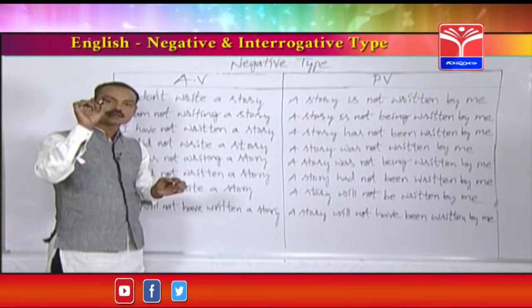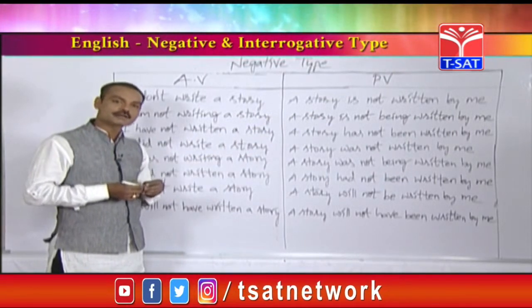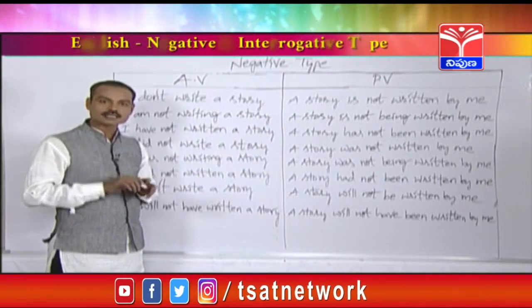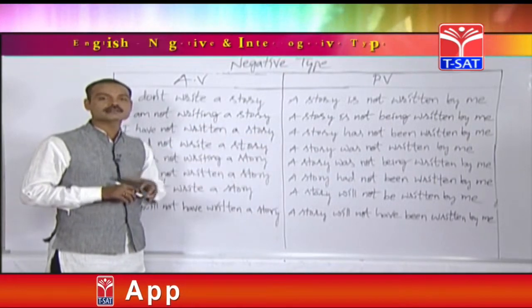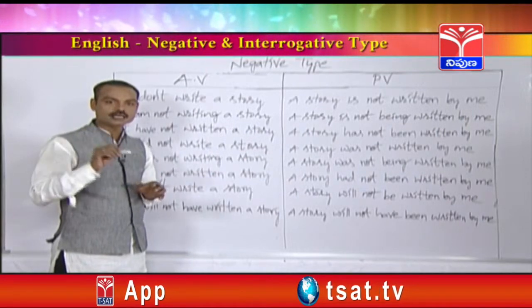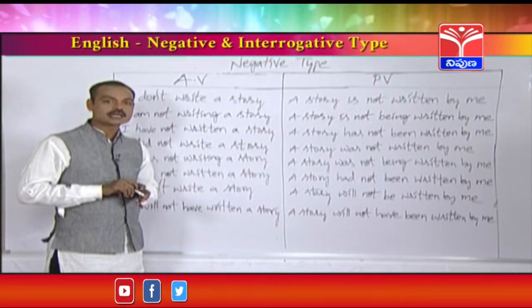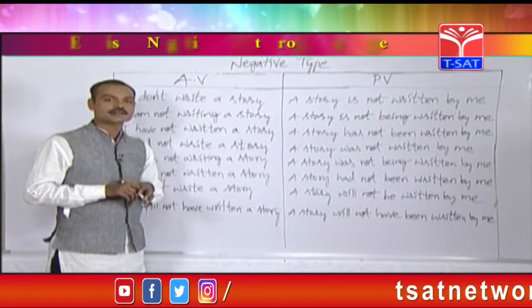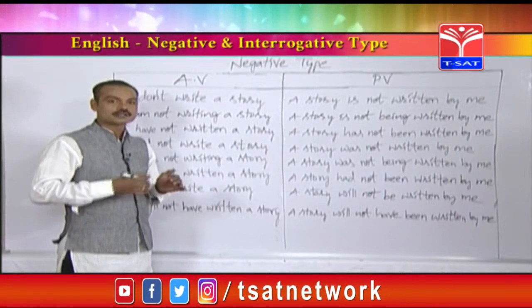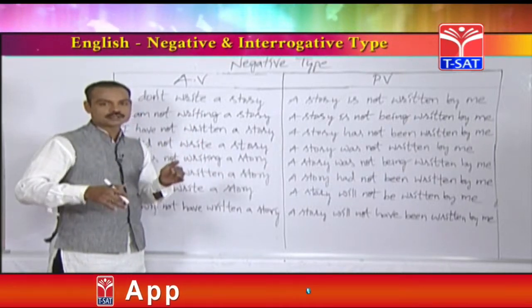If it starts with you, it ends with you. If it starts with they, it ends with them. If it starts with he, it ends with him. If it starts with she, it ends with her. So like this, there will be some changes in pronouns.